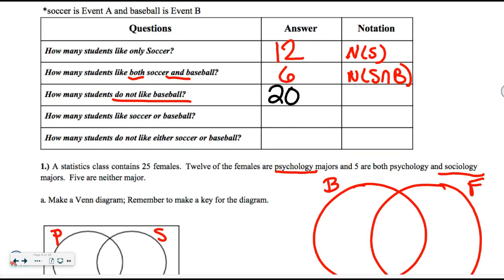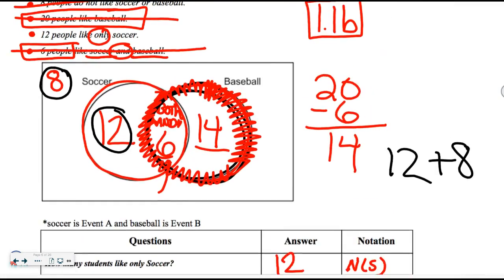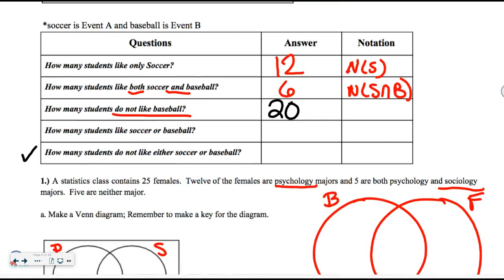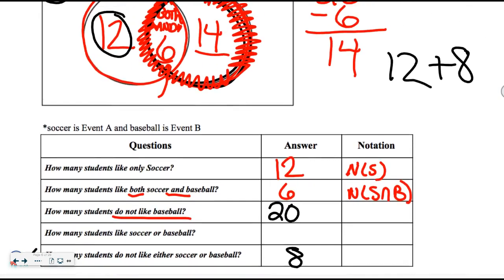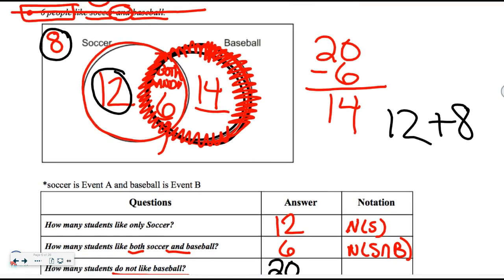Okay, this one's already on the chart. How many do not like either one? Well, there are 8 out there who say, no, I don't like either one of those sports. I'm a swimmer. Okay? How many students like soccer or baseball?